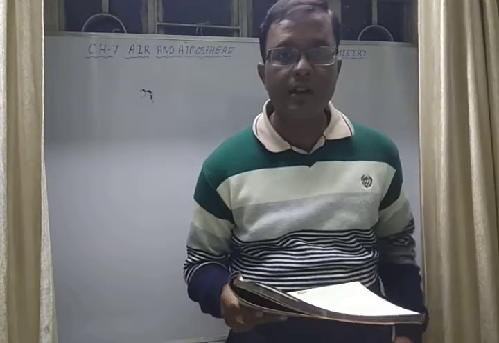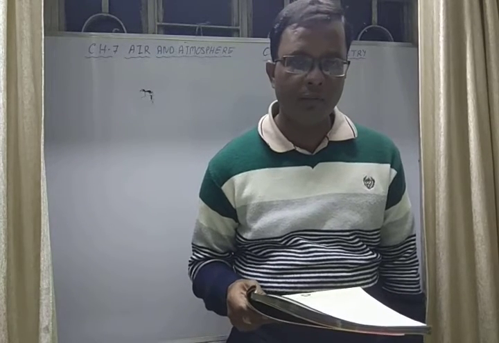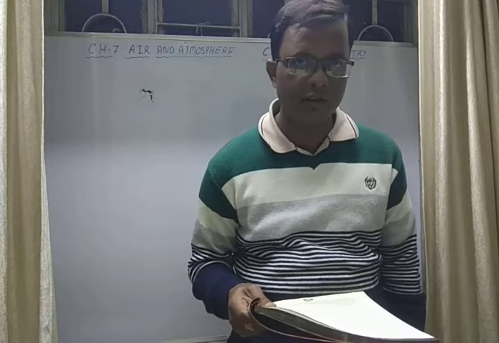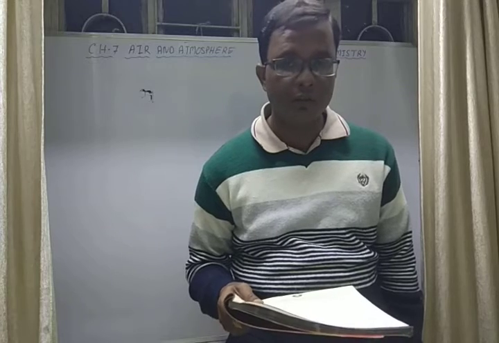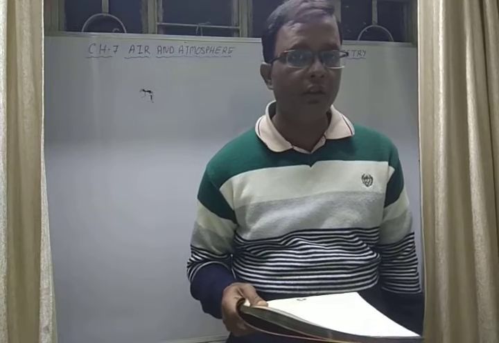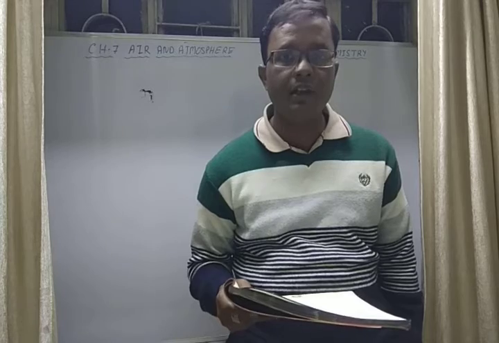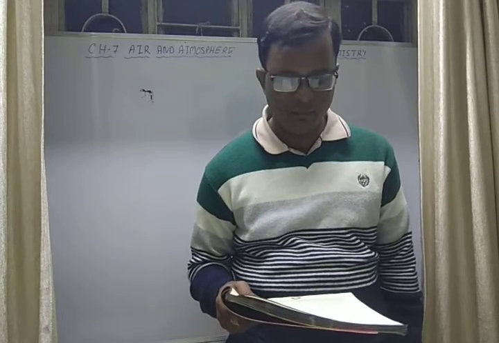Composition of air means air is a mixture of different gases, that are nitrogen, oxygen, carbon dioxide, water vapor, noble gases and dust particles. The percentage of these gases present in the air varies from place to place. So you have to write according to your book what percentage is given. Just write according to your book. The pie chart is also given, you can draw that.